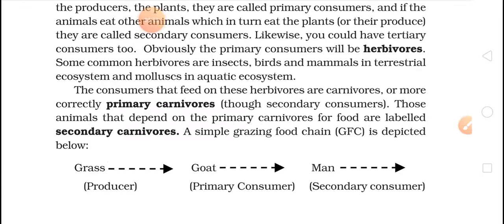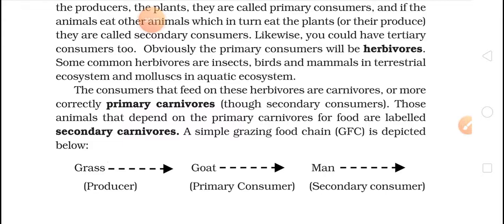The consumers that feed on herbivores are carnivores, or more correctly primary carnivores. Okay, those animals that depend on primary carnivores for food are labeled secondary carnivores. Okay, a simple grazing food chain is depicted below. Okay, so food chain, basically it is of two types. Okay, grazing food chain and detritus food chain.